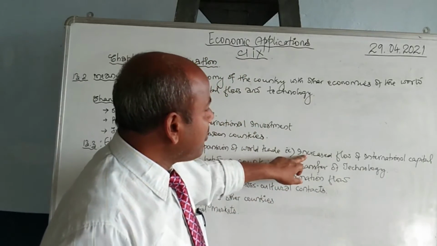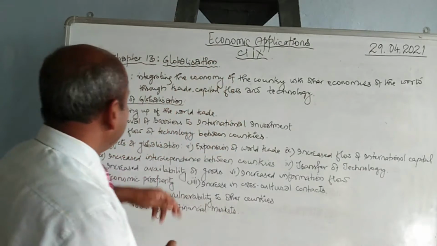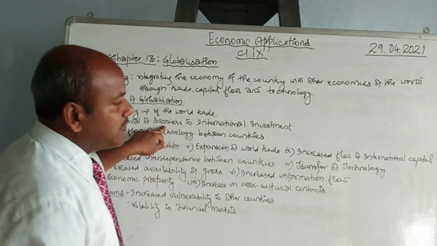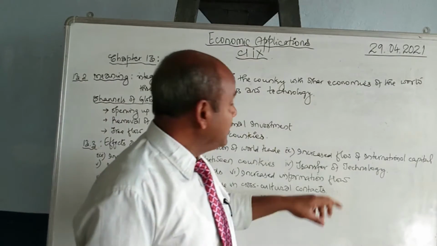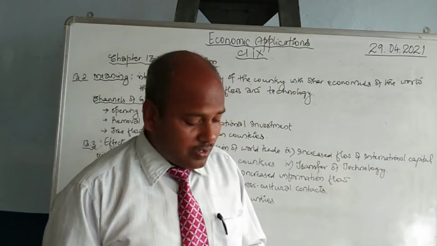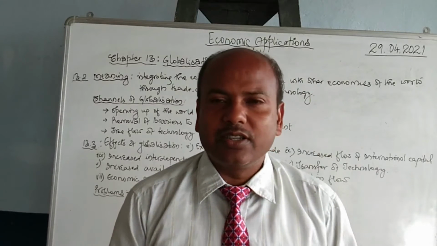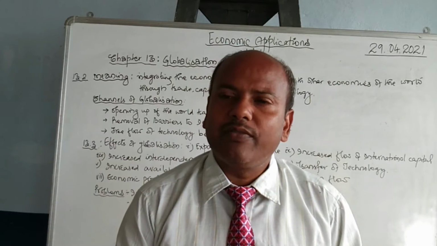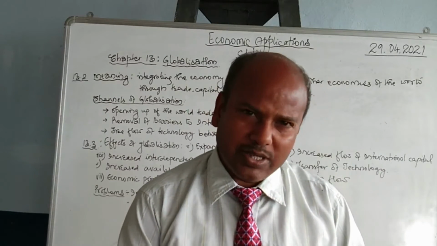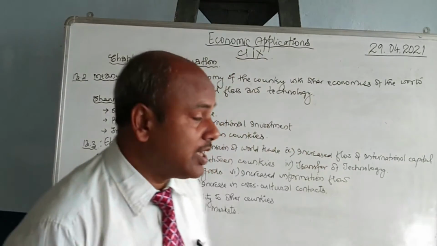Next is increased flow of international capital. Since we have already removed the barriers, there will be a lot of investment coming from other countries. So this will lead to increased flow of investment capital. So, for example, it is not only an American investing in India, which will result in an increased amount of investment in India, but an Indian may also be willing to go to New York and invest his money. So it would lead to an increase in the capital inflow for their country as well.